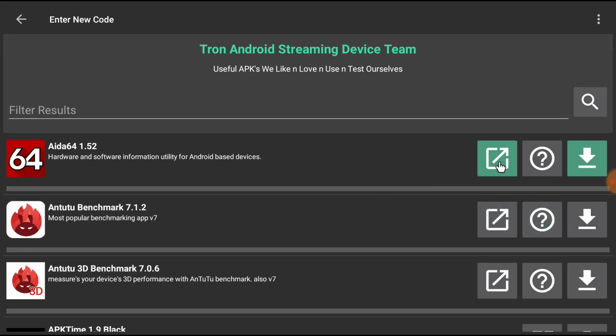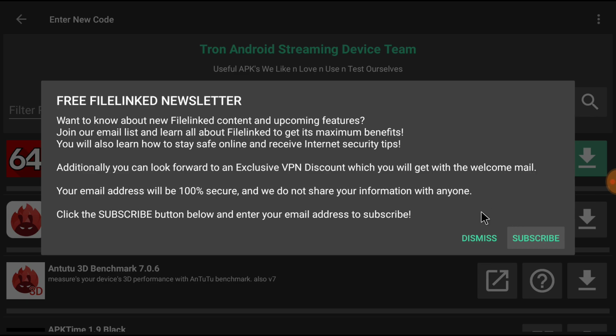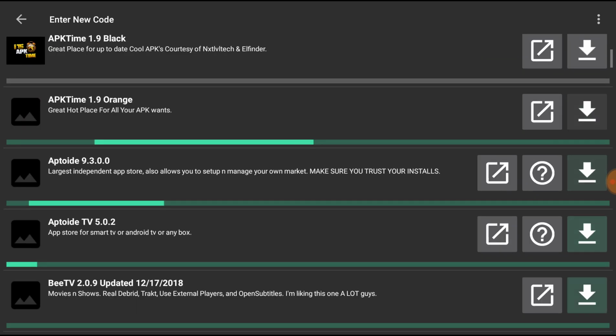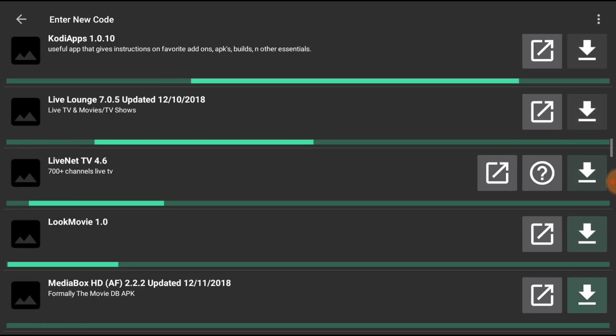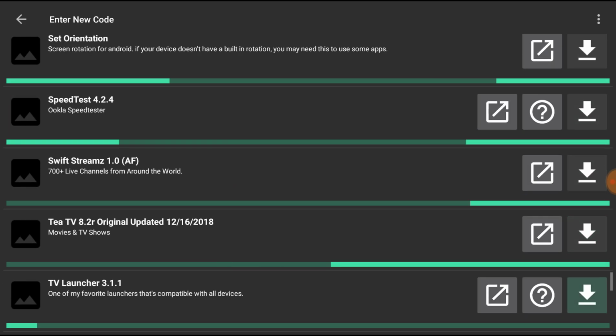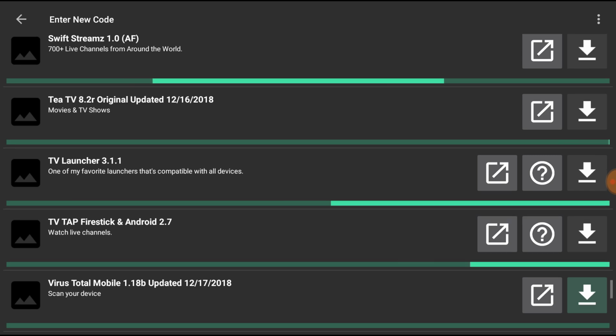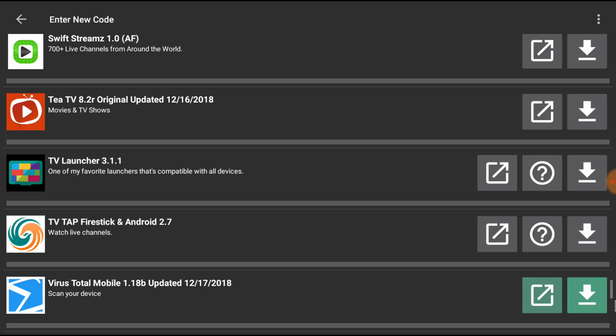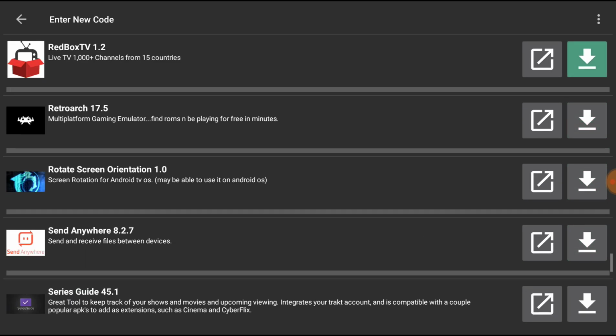And this box right here, that'll scan the file if you have Total Virus scan. This is if I made a video for the APK. And then this is the download. I'll show you the Total Virus scan first. All my stuff's in alphabetical order here. Or Virus Total. This is what you need to use this. So install that if you're wanting to scan. But I scan my device and ours are all good. But just for your own purpose.